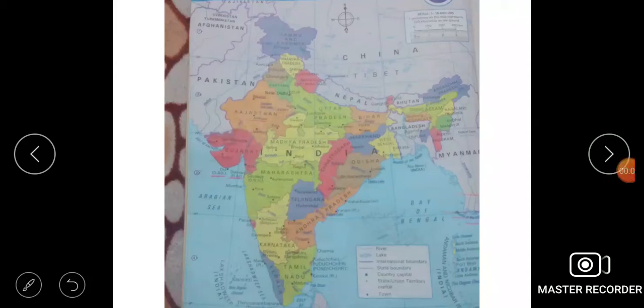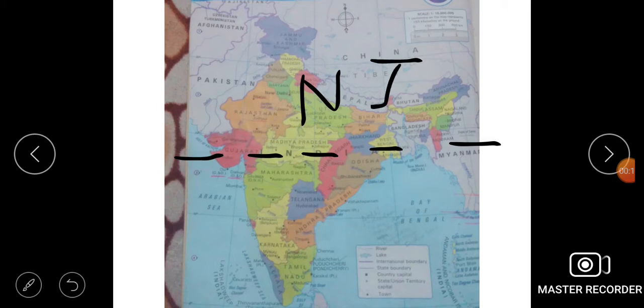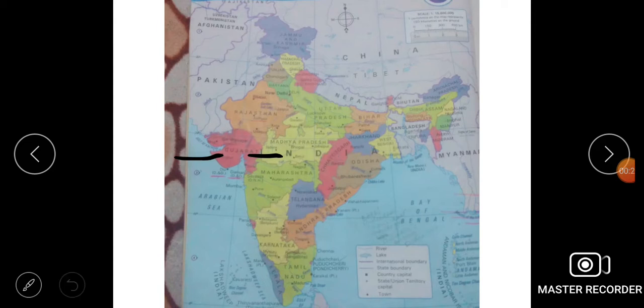Good morning dear students, today we are going to discuss the map of India. First of all students, I am going to tell you that India is divided into two parts, Northern India and Southern India. This part is Northern India and this part is Southern India. Now let's discuss India's states and capitals.